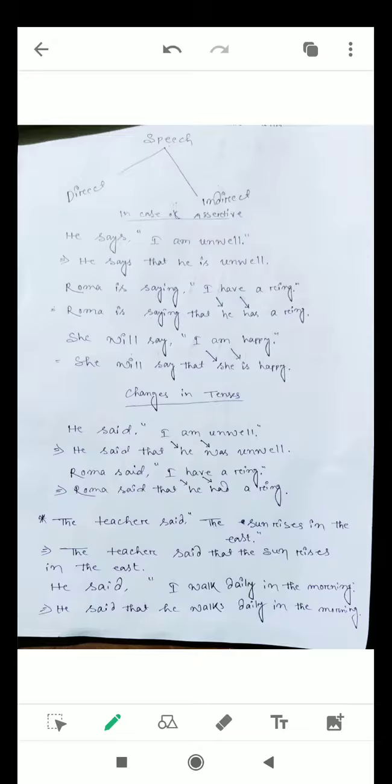We can speak in different kinds of sentences: assertive, interrogative, exclamatory, and so forth. Today we will do speech in case of assertive sentence. Let us understand what is called assertive sentence. An assertive sentence is a simple statement. It is an assertion only. There is no question mark, no exclamation, no order. That means in an assertive sentence there is no question, no imperativeness, no order or any sort of request.